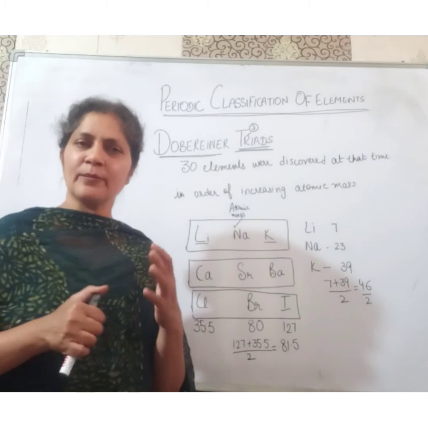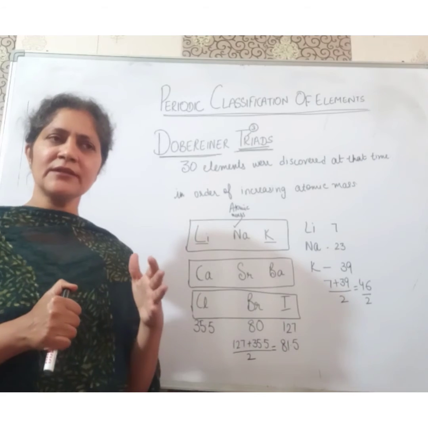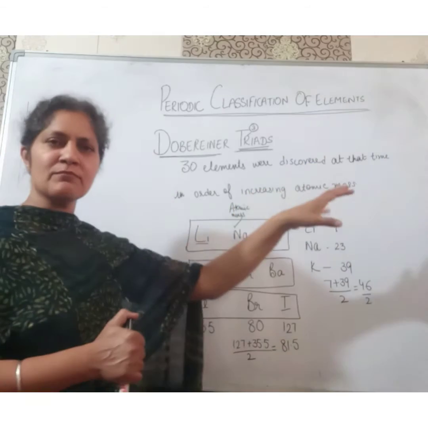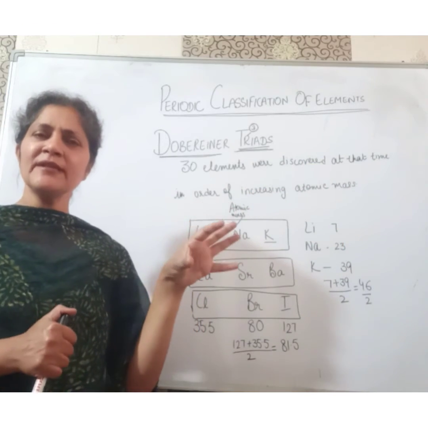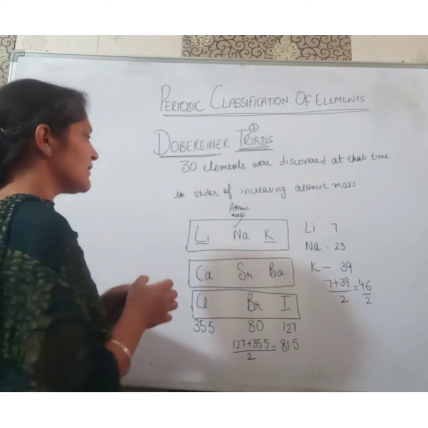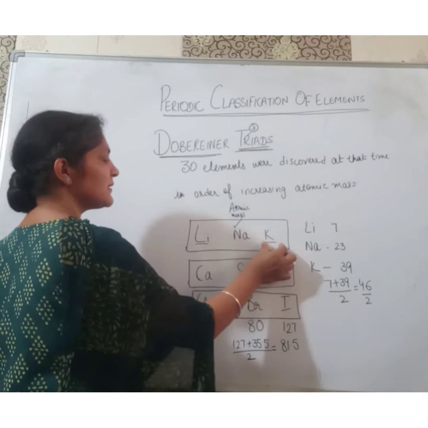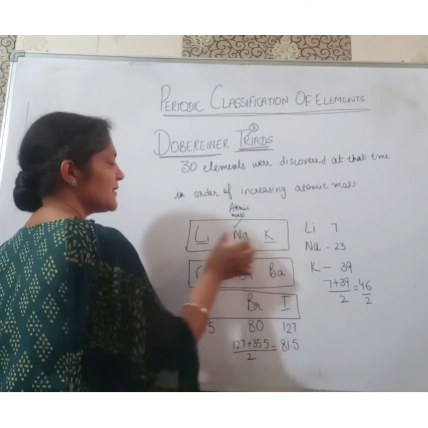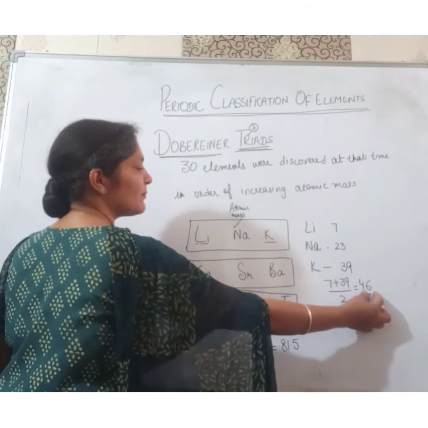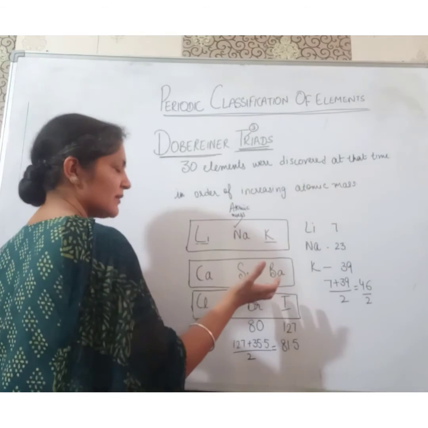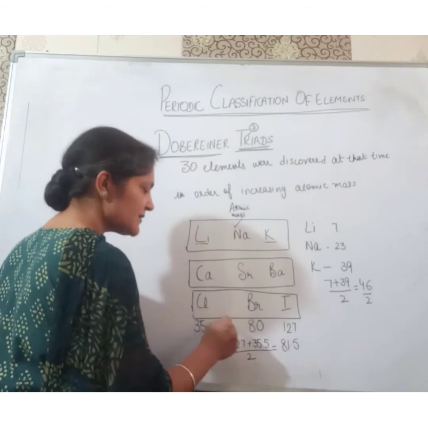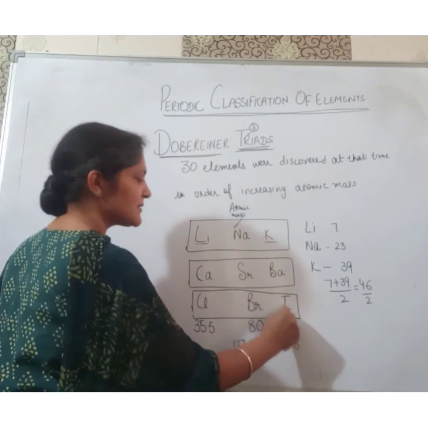Now I repeat what Dobereiner told us. According to his theory, the elements were arranged in order of their increasing atomic mass, and the elements were arranged in groups of 3. That's why they were called triads. He told us that if we take the atomic mass of the first and third element and calculate their arithmetic mean, we will get the atomic mass of the second element. Or we can say the atomic mass of the second element is approximately the arithmetic mean of the first and third element.